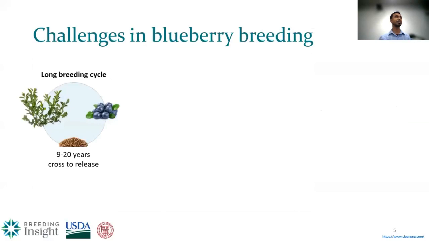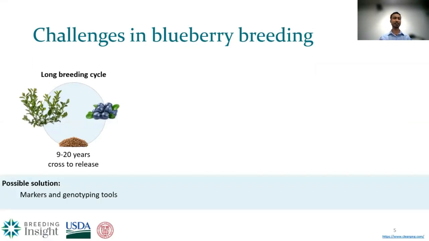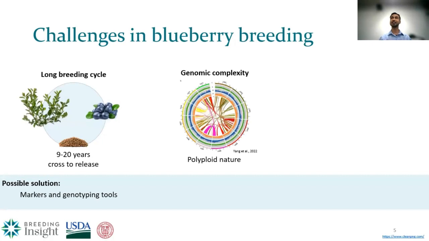One of them is the long breeding cycle. It takes around 9 to 20 years to release a cultivar from its cross. One solution is using marker-assisted selection, using markers and genotyping tools. But developing those genotyping tools is another challenge because of its genomic complexity. It has a polyploid nature, with a lot of genomic complexity.